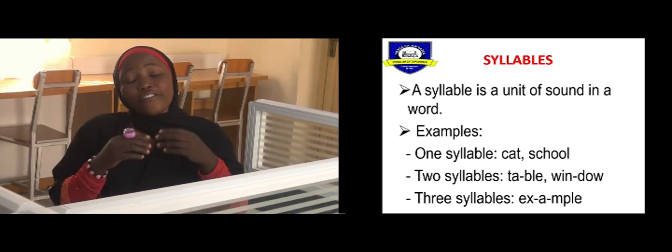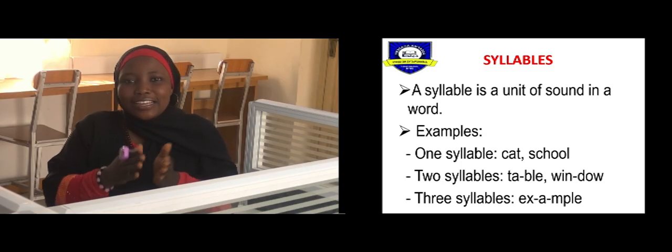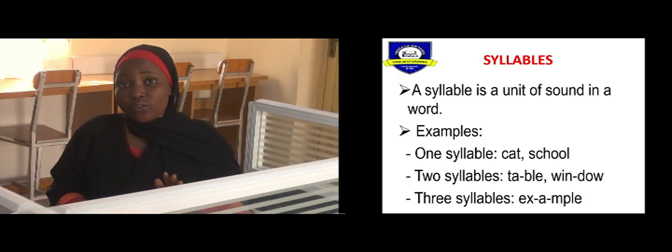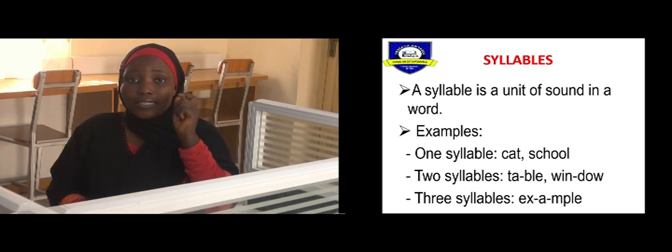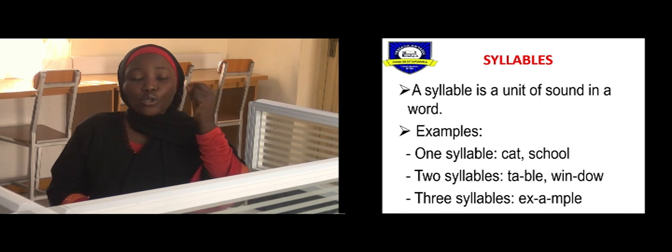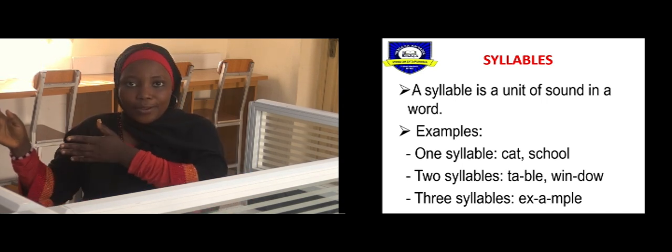Example. Now for some, we just write it as exam, that's the exam, and then ple. That's very wrong. Remember, I told you that syllables contain a unit of sound, and that sound is the vowel sound. So it is ex, am, ple.